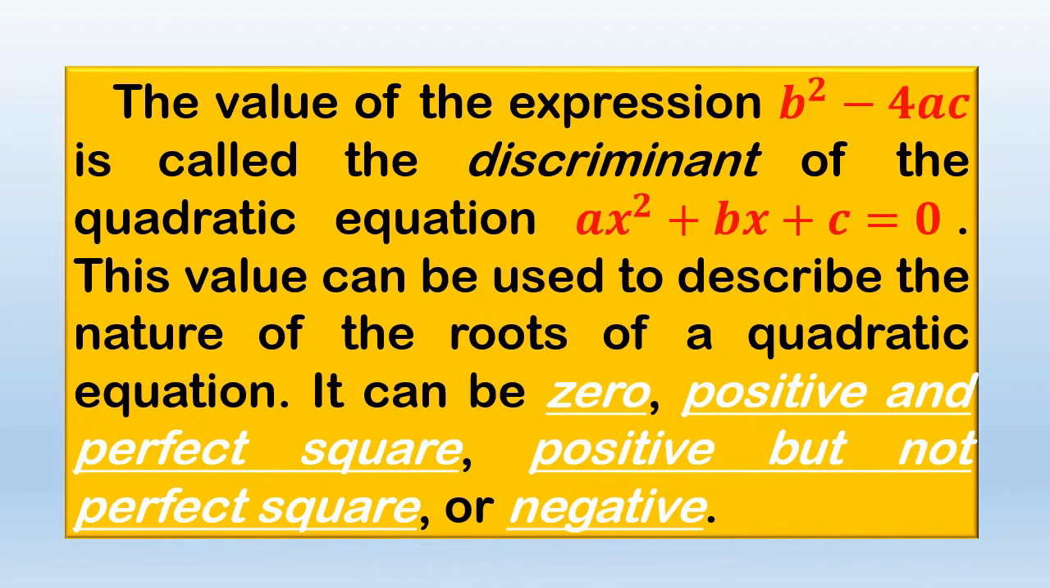So in this lesson, the value of the expression b squared minus 4ac is called the discriminant of the quadratic equation ax squared plus bx plus c equals 0. This value can be used to describe the nature of the roots of a quadratic equation. It can be 0, positive and perfect square, positive but not perfect square, or negative. So it means through the discriminant of the given expression b squared minus 4ac,